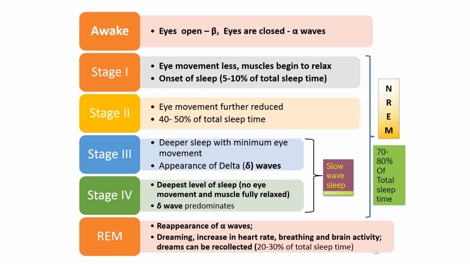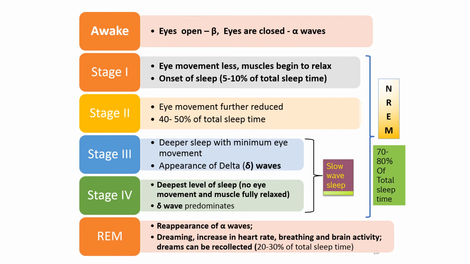During REM the alpha wave reappears, and the patient has vivid dreams. There is an increase in heart rate, breathing and brain activity, and the important thing is that whatever dreams you see during this phase of REM, you can recall that dream. And REM consists of 20 to 30% of total sleep time.